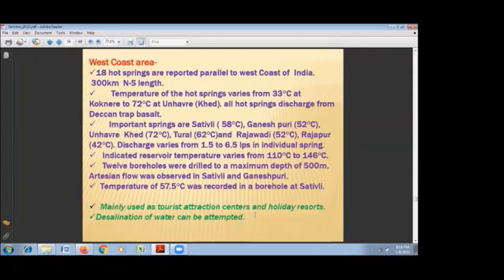So this is, we can say, a low enthalpy geothermal field, but it can be utilized for binary cycle power generation as well as other direct uses. Presently, it is mostly used for the holiday resort and tourist attraction.